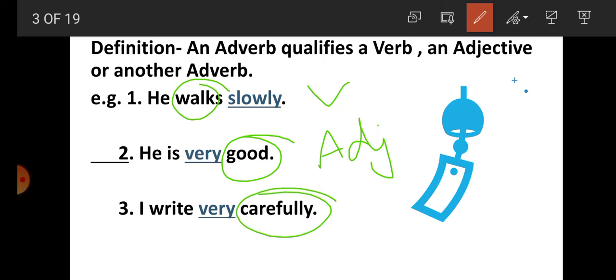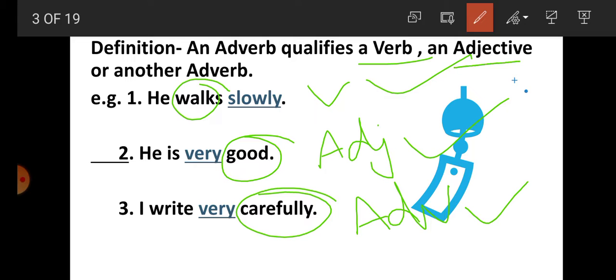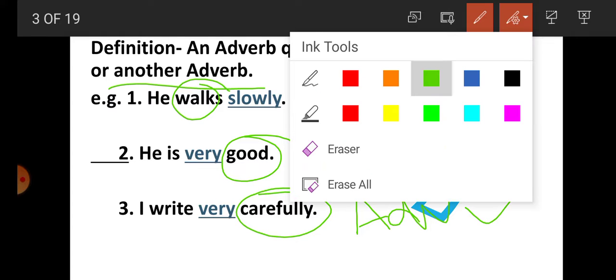And what is carefully? Adverb. So first sentence, verb is qualified. Second sentence, adjective is qualified. And the third sentence, one adverb is qualified by another adverb. So this is clear here that an adverb qualifies a verb, an adjective or another adverb.